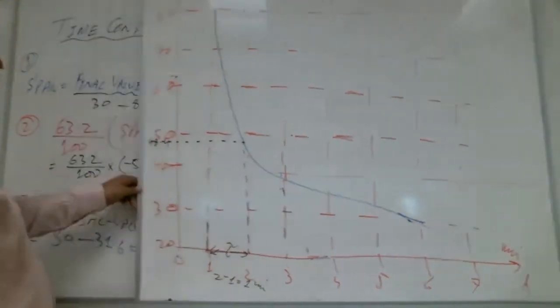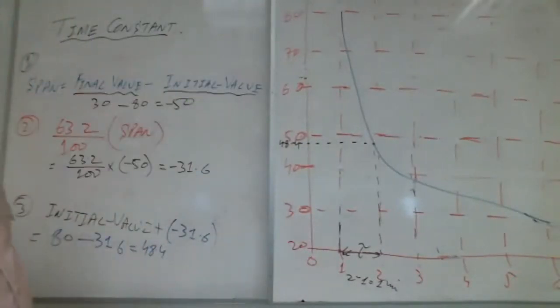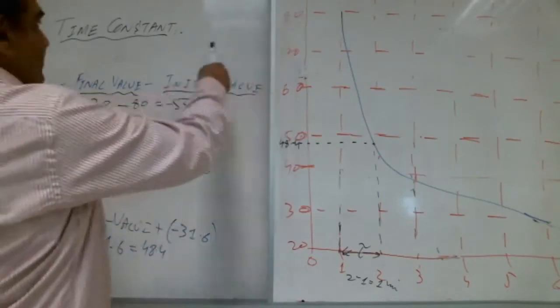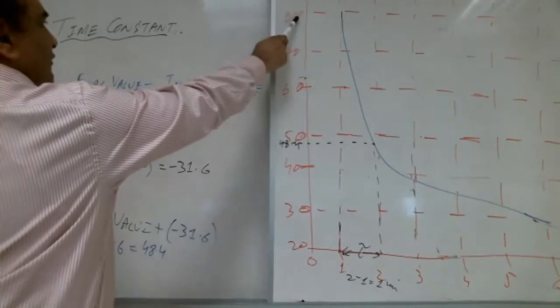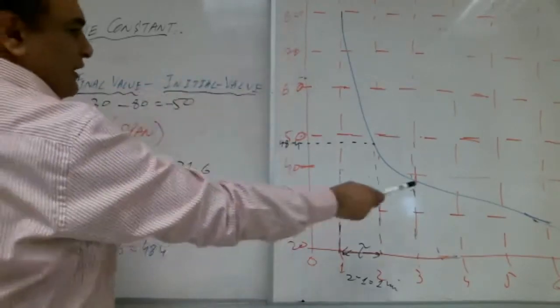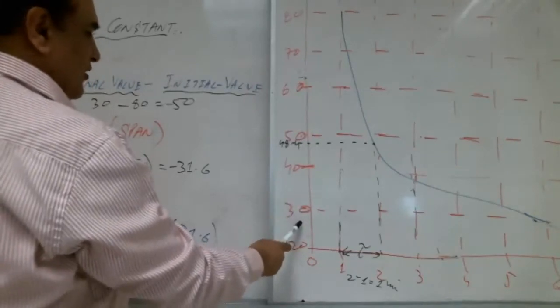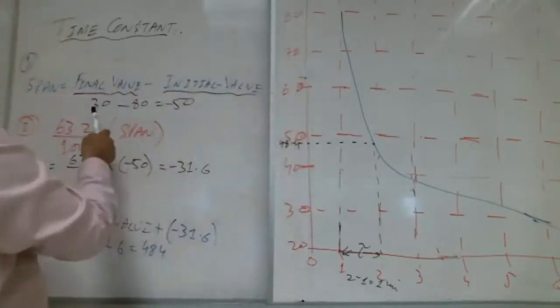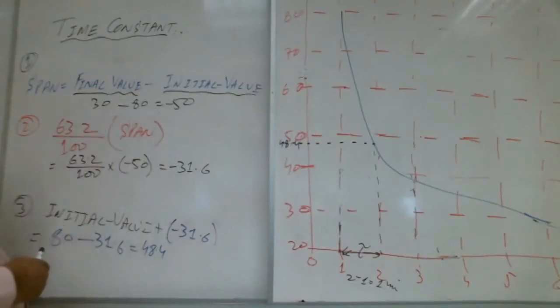Let us do it very fast again. What is the span here, Shabab? Shabab with me? A lot of brothers are writing yes. So what is the span? The initial value is 80, the final value is 30, so final value minus initial value is 30 minus 80, minus 50.